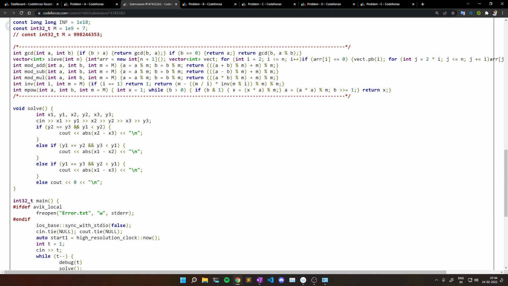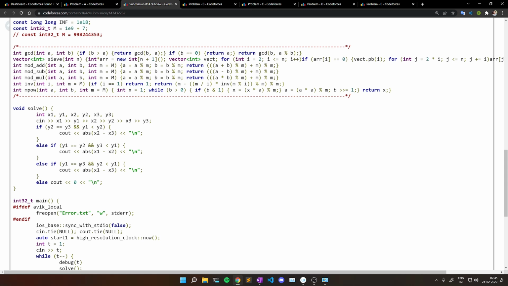In that case, the other point x1 y1, that point's y coordinate should be lesser than y2 in order for x2 y2 and x3 y3 to be the upper parallel side. If that's the case, then I print the length of x2 minus x3. The same way I check for y1 y2, and also the same way I check for y1 y3.